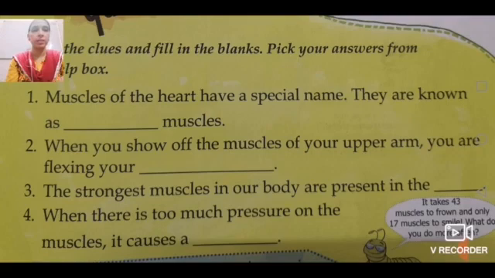Now this statement is also important: it takes 43 muscles to frown and only 17 muscles to smile. What do you do more often? Fine. It means that if you want to cry or shout, it takes 43 muscles to work, and if you want to smile, you require only 17 muscles.